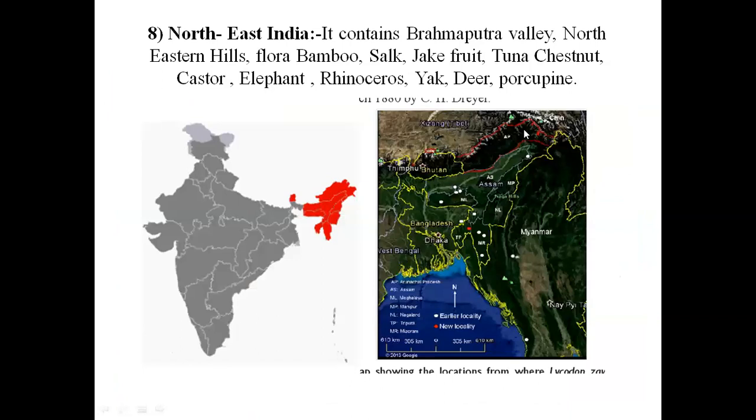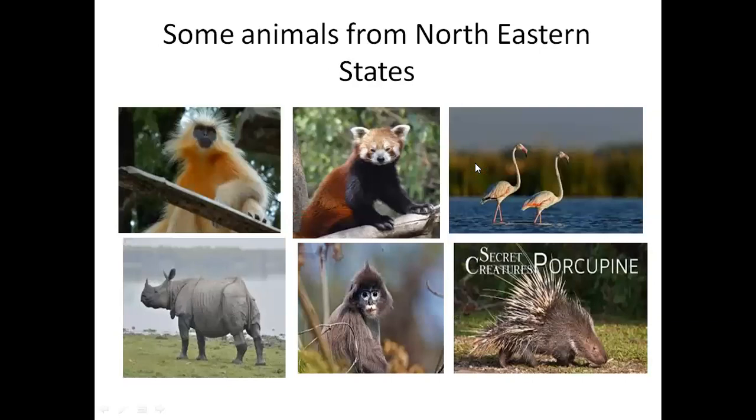Okay, so this is the northeastern states of India. So this is the actual part. See how much greenery is there in this part. Okay, so this is all about the eastern Himalayan region, and these are different parts of the northeastern states. Okay, so thick green forests are there. So we can find a lot of species variation in this particular area. Okay, so some animals from the northeastern states.